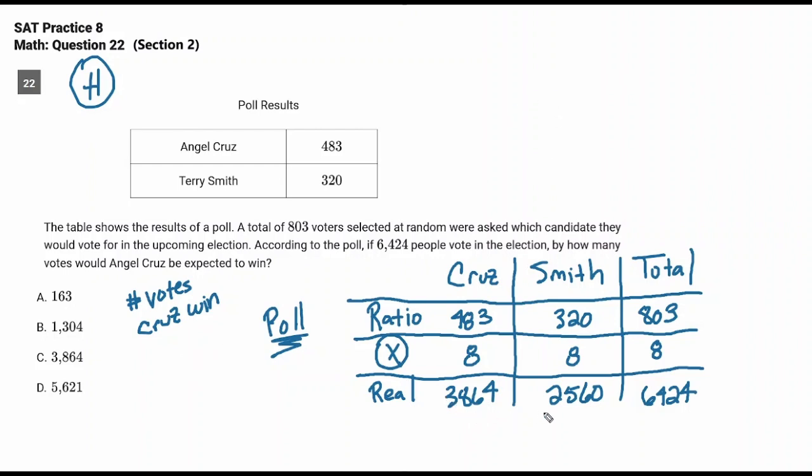It's obviously going to be subtracting these two numbers. I know you're going to use your calculator. You really don't need to here. It's 1,304. That's the answer.